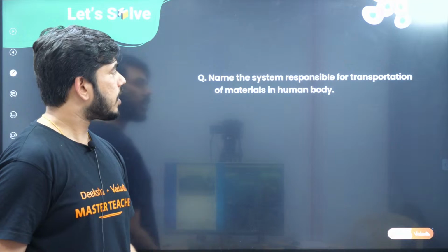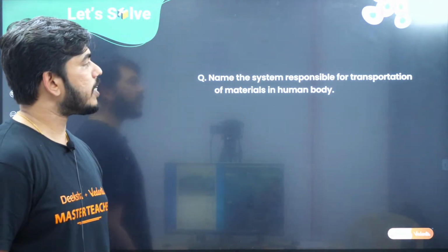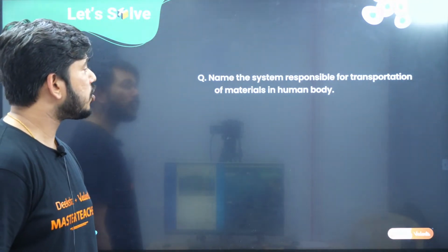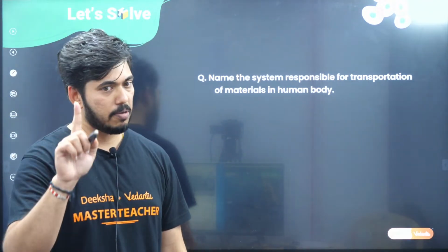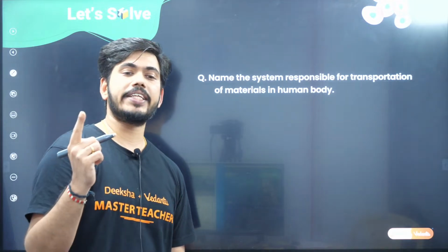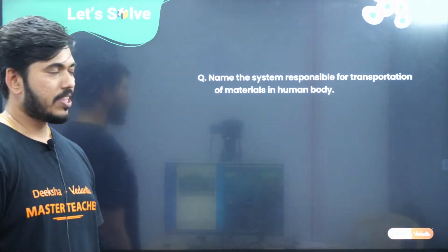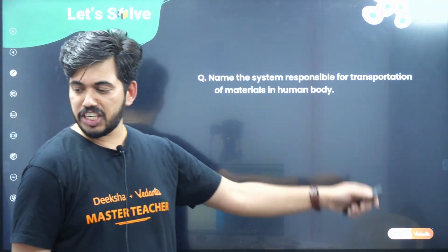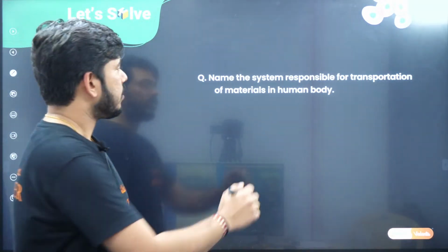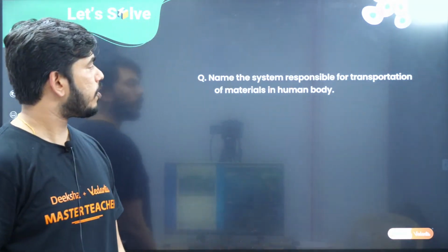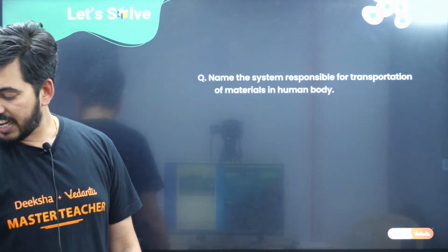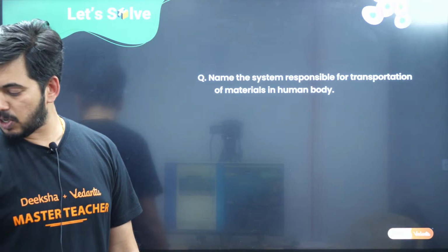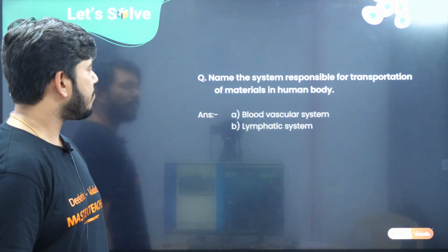So now, name the system responsible for transportation of materials in the human body. This question can be asked for 1 mark or it can also be asked for 2 marks. This is the question here, right? Name the system responsible for the transport of materials in the human body. I got one right answer here in the chat box, circulatory and lymph.